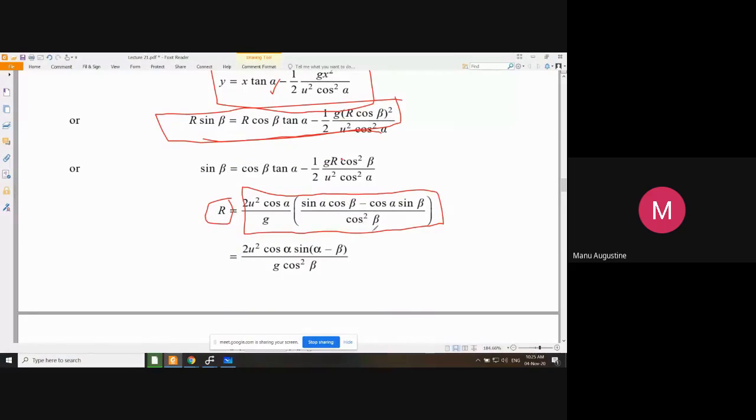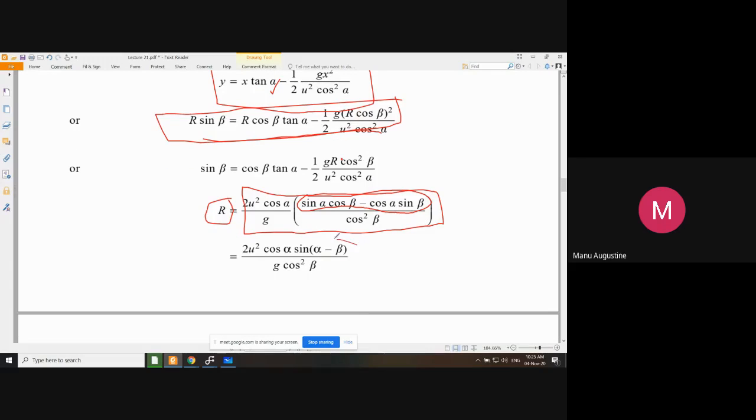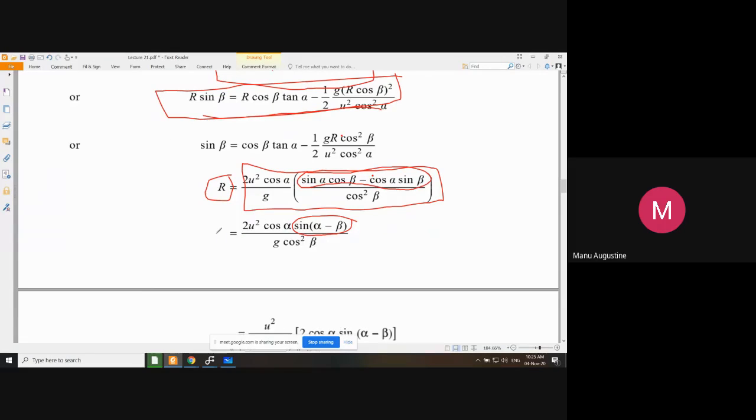But this can be further simplified. This is a very big equation. Now you see, in this part, you get a trigonometric identity that you are aware of. Sin A cos B minus cos A sin B. This can be simplified as sin alpha minus beta. Okay. So after this simplification, now the range on an inclined plane is this equation.